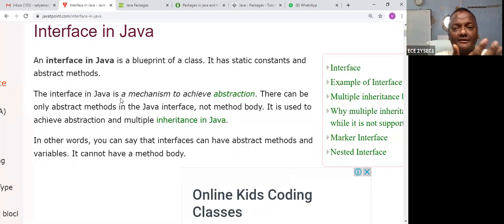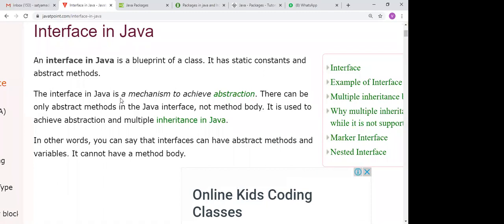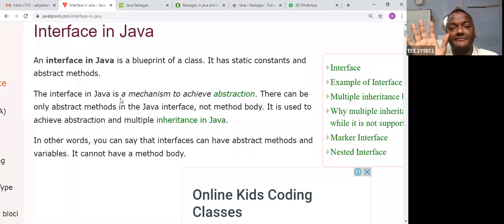Some abstract methods and some non-abstract methods, and some constructors can be accepted in an abstract class. But in the interface, 100% abstraction takes place. The main difference: interface is a method, abstract is a class. The function is the same, abstraction, but the implementation is different.